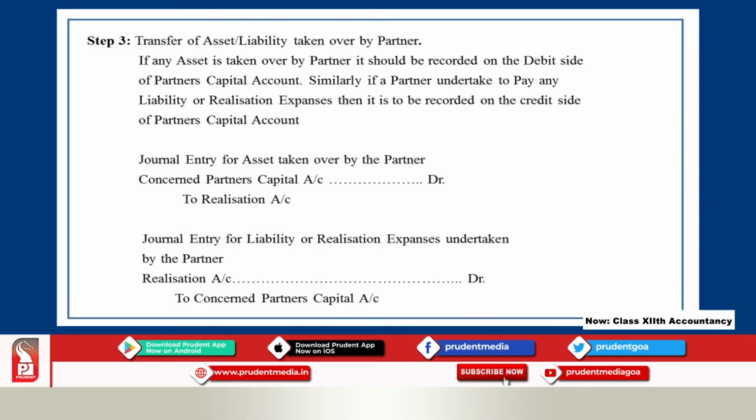If liabilities are taken over, or if any partner has paid the realization expenses, those entries come on the credit side of the partners capital account. The journal entry for that is realization account debit to concerned partners capital account. The first effect is shown in the realization account on the debit side, and the second effect is in the partners capital account on the credit side. So, this is how you have to make the adjustment for the assets or liabilities taken over by the partner.